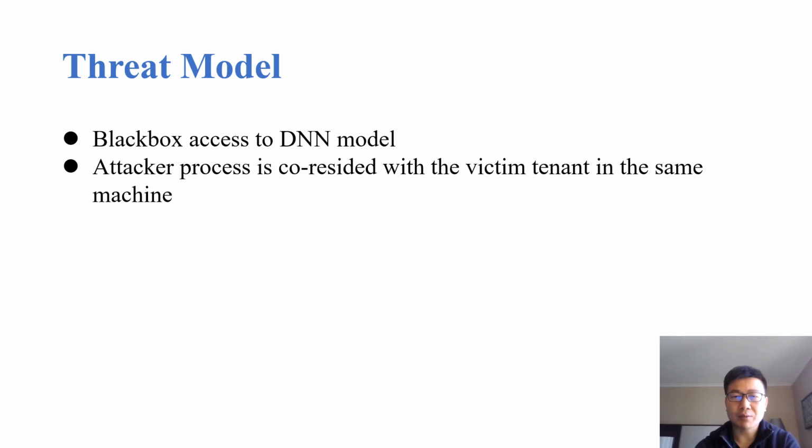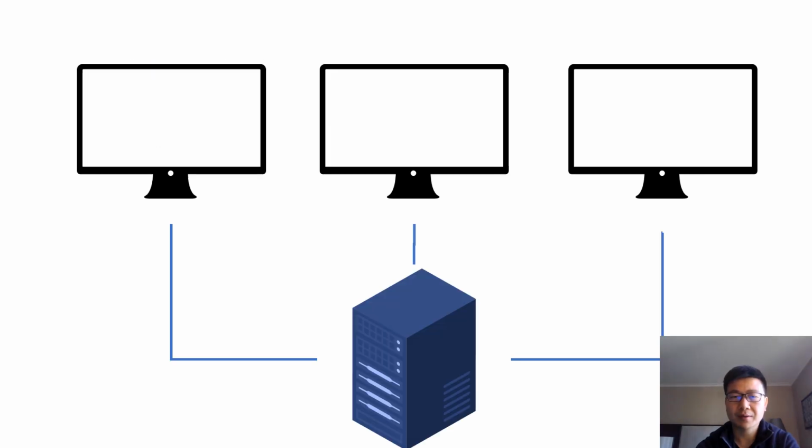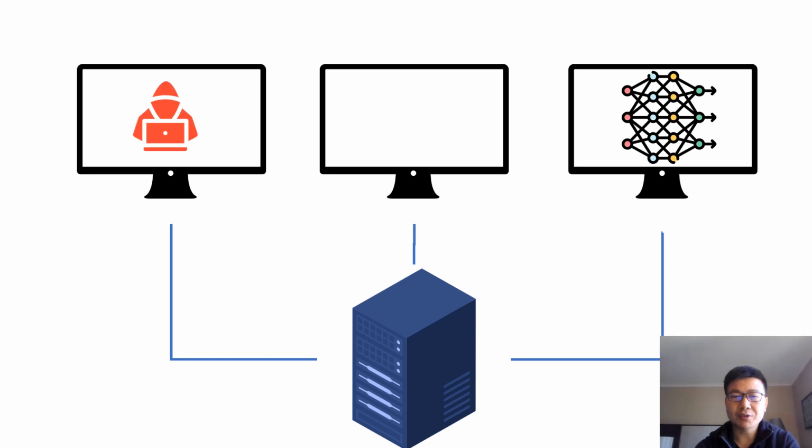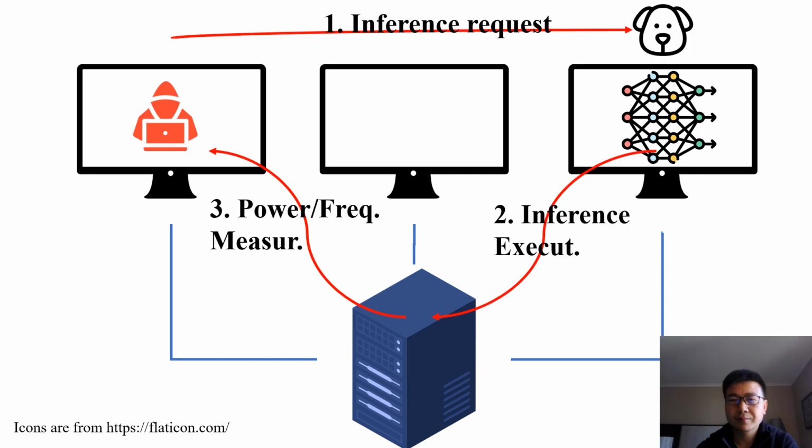Our attack has the weakest threat model since the attacker only needs black box access to the victim DNN model. Nonetheless, we assume that the attacker-controlled process coincides with the victim tenant on the same machine. In the cloud, a physical machine can be shared by multiple tenants. It is assumed the attacker and the victim tenant who deploys the model are on the same physical machine.